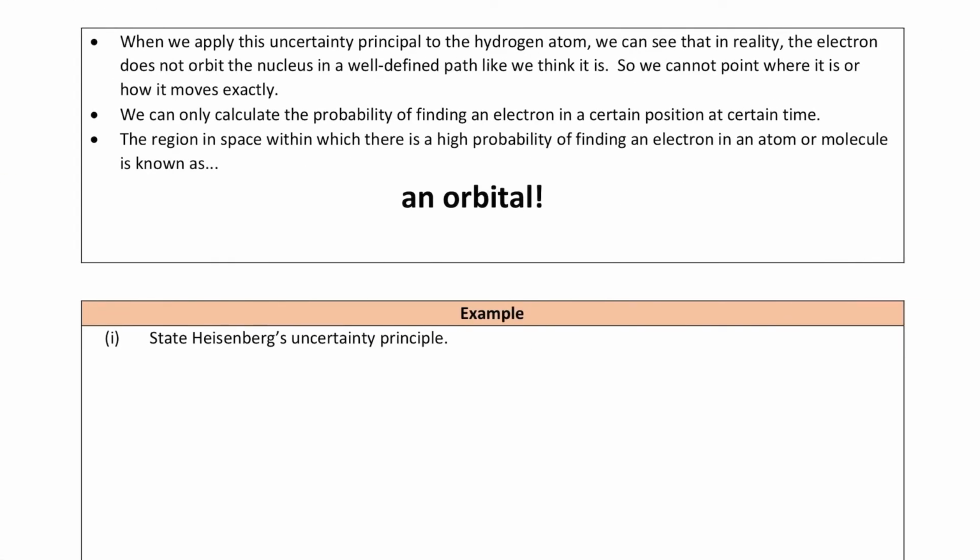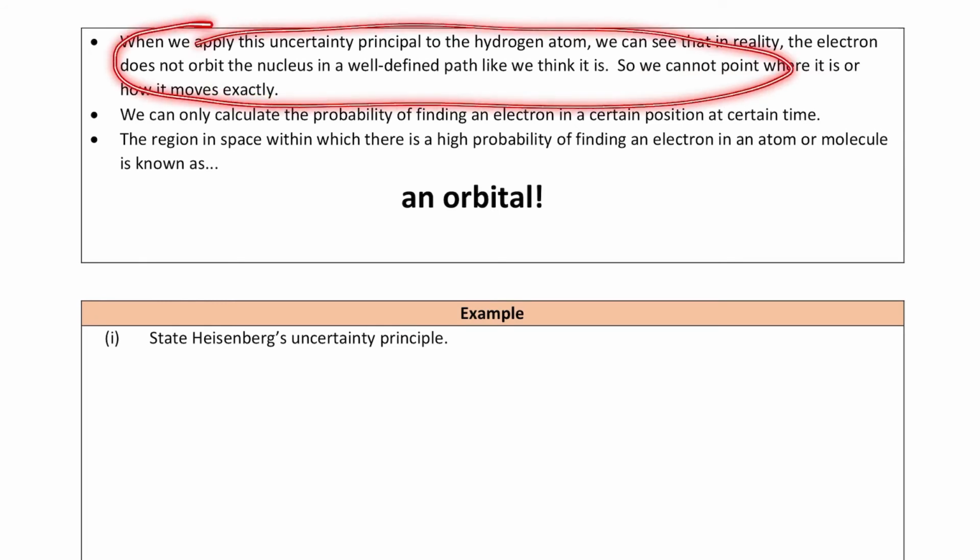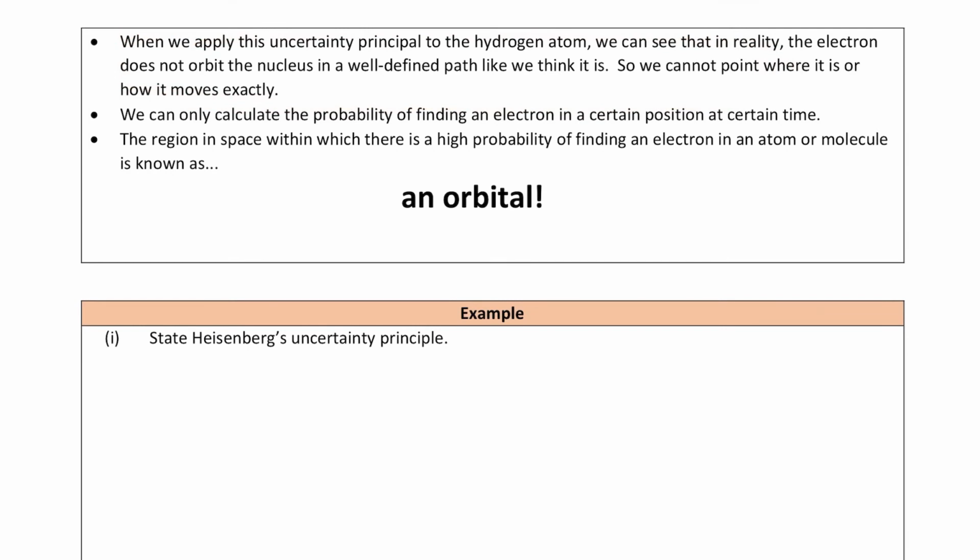Okay, so we look here. It says when we apply this uncertainty principle to the hydrogen atom, we can see that in reality the electron does not orbit the nucleus in a well-defined path like we think it does, so we cannot point where it is or how it moves exactly. Okay, so this is just like I mentioned just now. That's why we reject the orbit theory, because if the electron were in an orbit, we could know its position and how it moves. But no, it turns out not.